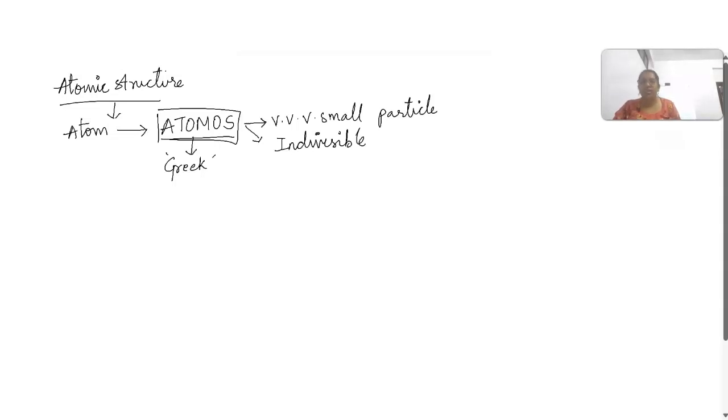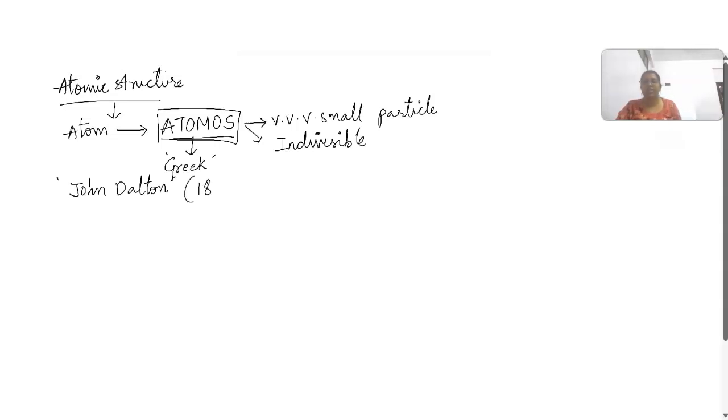So what does this atomos say? It is something which is very small. Who has given this word atomos? It was given by John Dalton. You might have heard about him. He was the first scientist who explained about matter, atoms, and how the particles are arranged in an atom and so on.